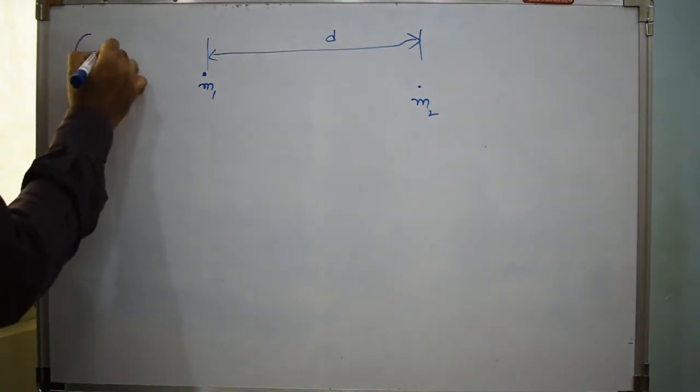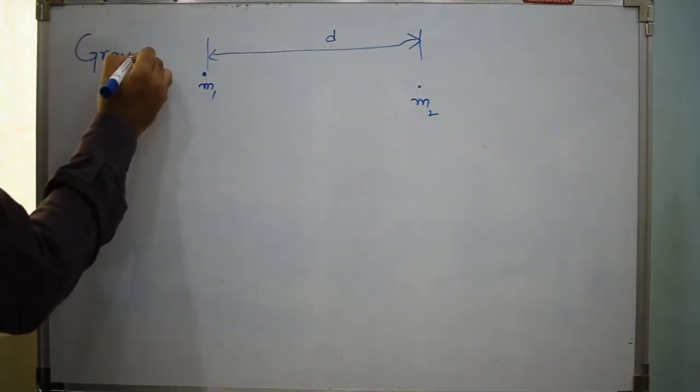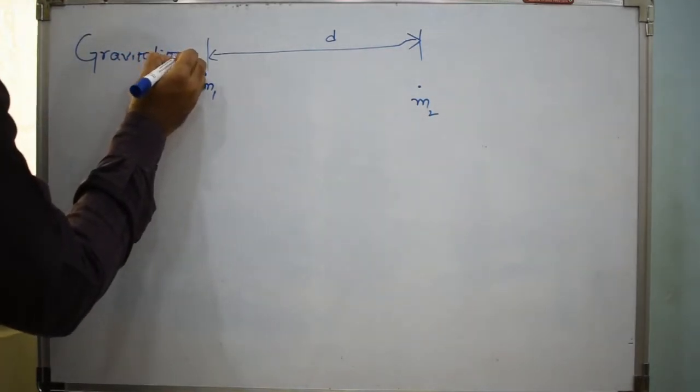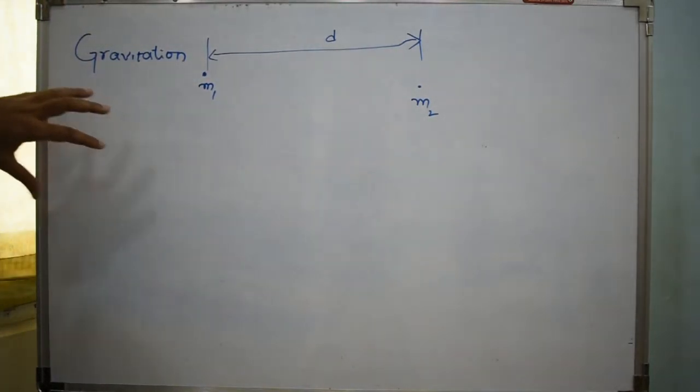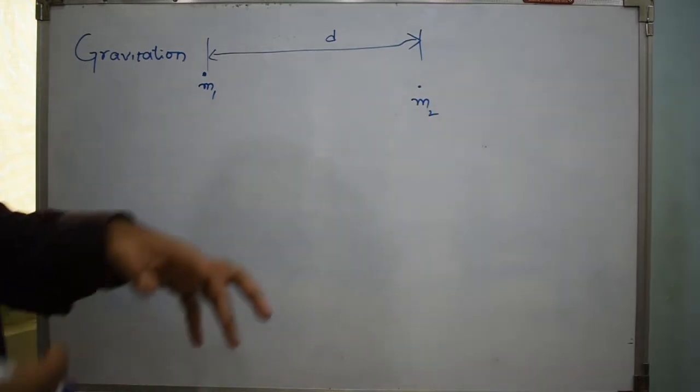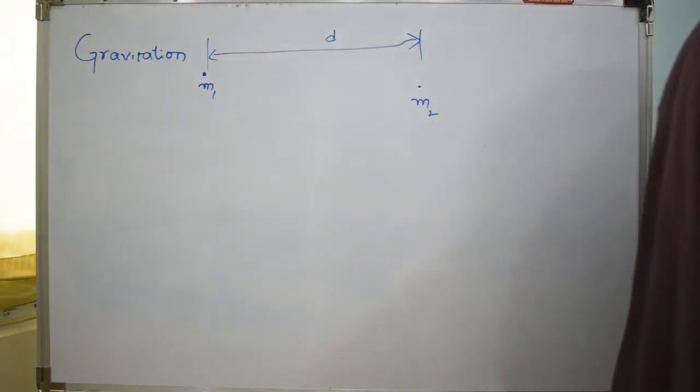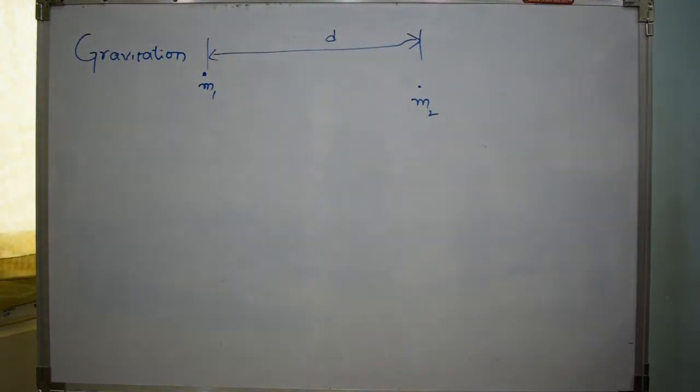So this mass m1 tries to pull m2 towards itself in this direction. So m2 tries to move in the left direction, towards m1, and at the same time m1 experiences a force due to m2 in the right direction. This is what I mean by they try to attract each other.